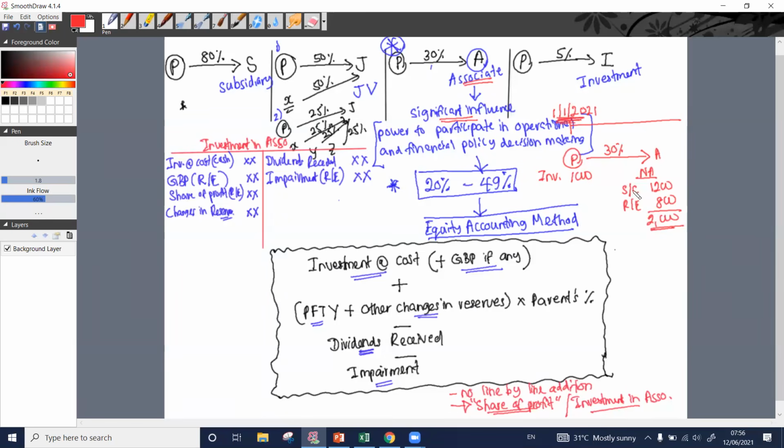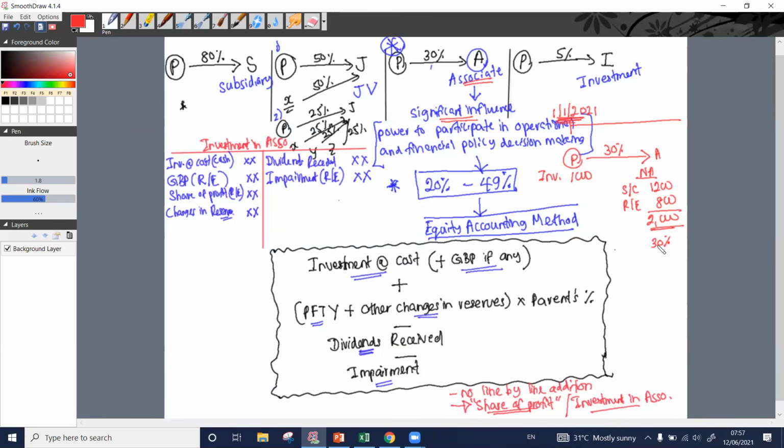What is the percentage we are acquiring? We are not going to acquire all of this 2,000. We are not acquiring their whole company. Only 30% of this we are acquiring.